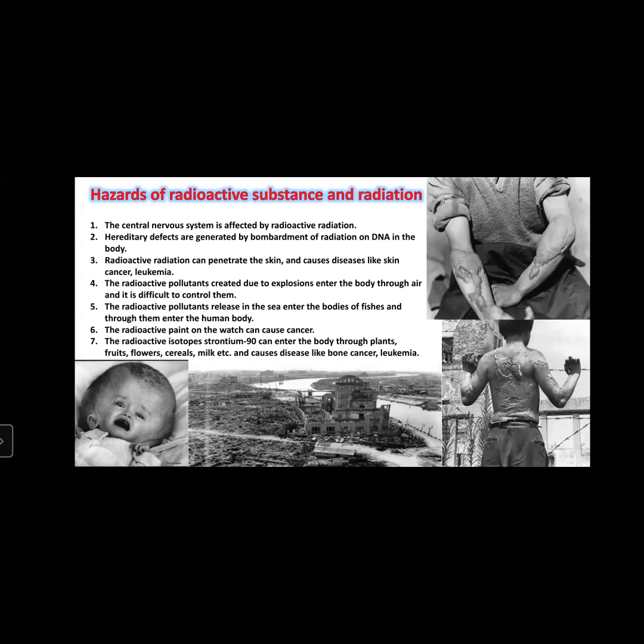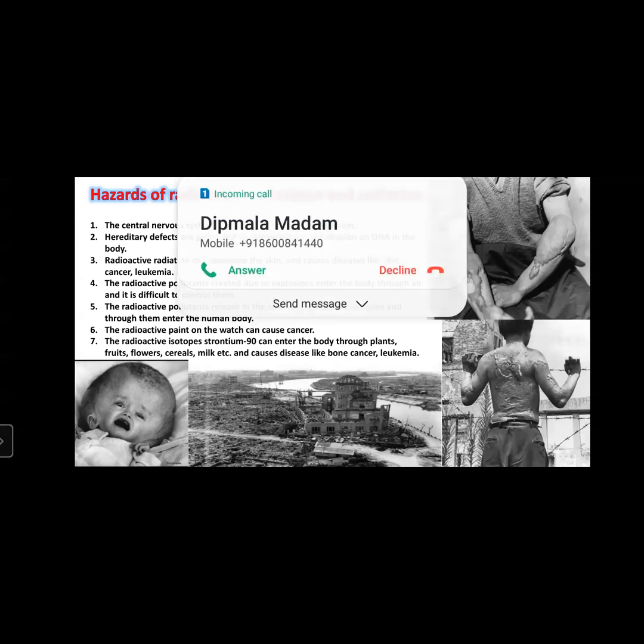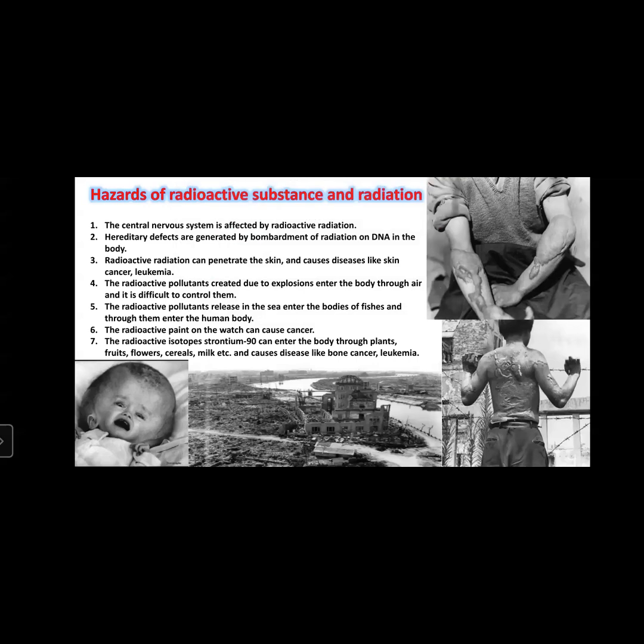The change of DNA causes hereditary defects, generation after generation. Children born in Hiroshima and Nagasaki are born with disease because of the change in DNA. Radiation changes the hereditary material, so it causes hereditary problems.